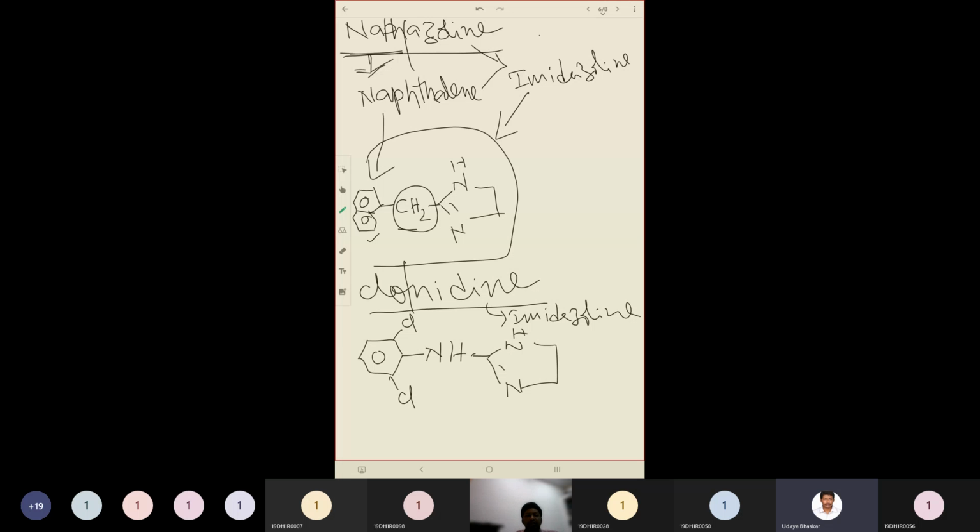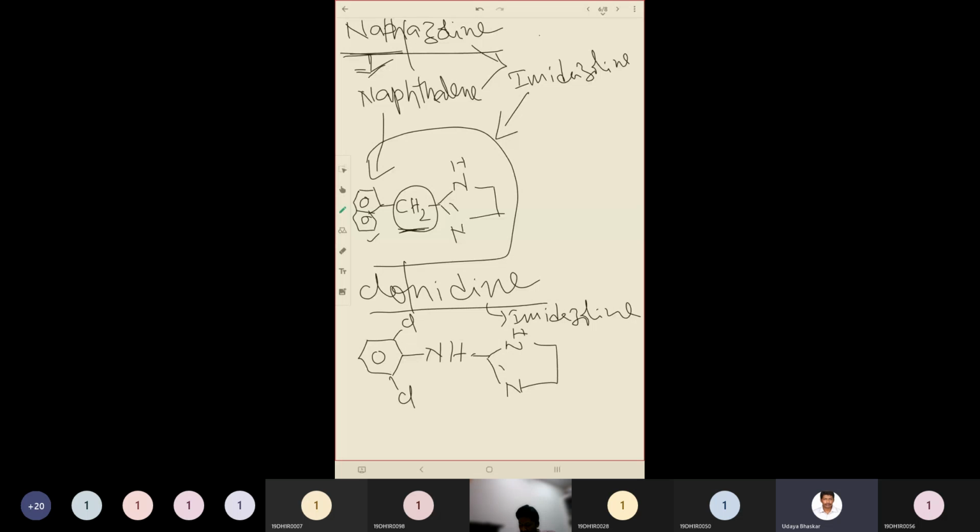So naphazoline you can easily remember by remembering that it will have two structures. One is naphthalene and another one is imidazoline, bridged with a methyl group. So this is this one. And there is a chance of getting confused with the structure of clonidine, because clonidine is also having two rings. One is a heterocyclic ring, the other one is benzene, a chlorobenzene, substituted to dichlorobenzene.